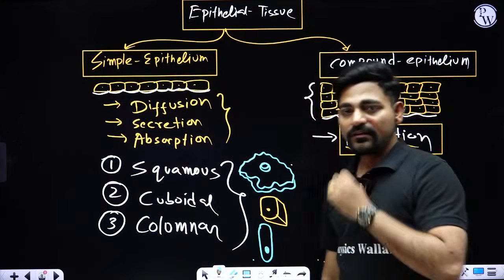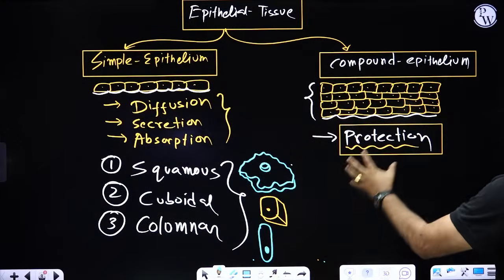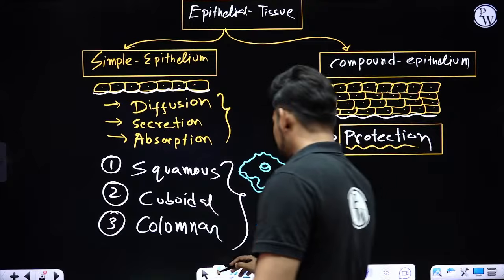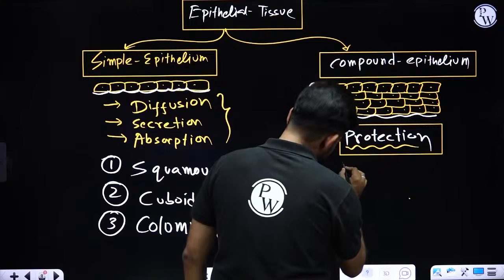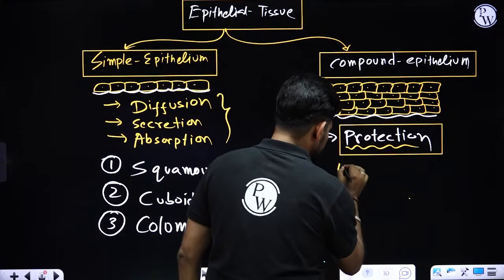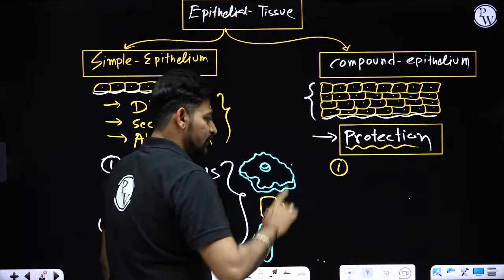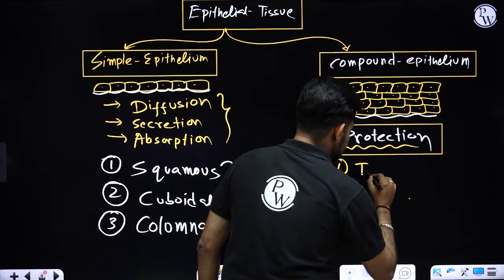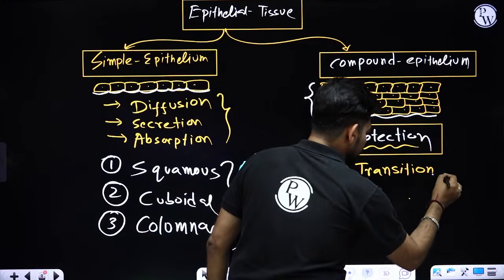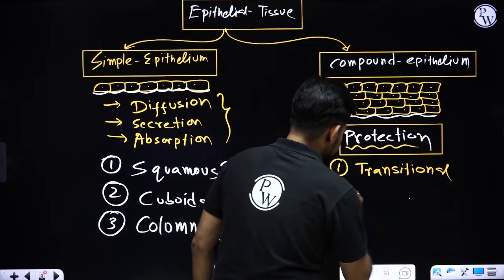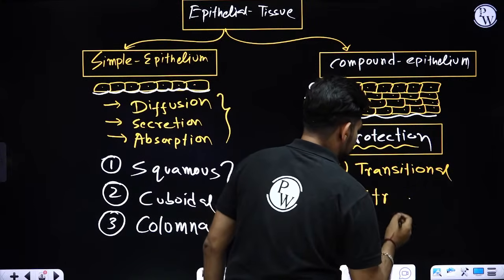Okay. Now, what are the subdivisions of compound epithelium? Compound epithelium is divided into two types. First type is called transitional compound epithelium, and the second type is stratified compound epithelium.